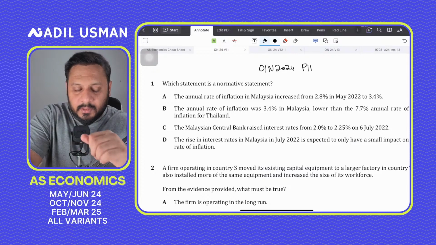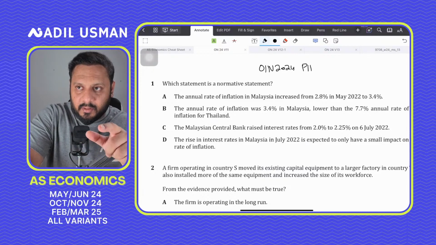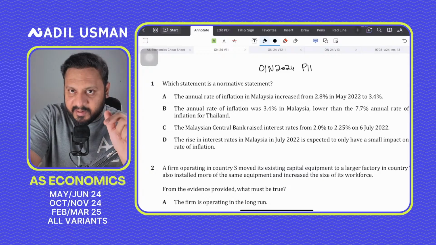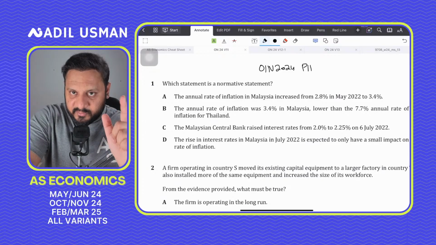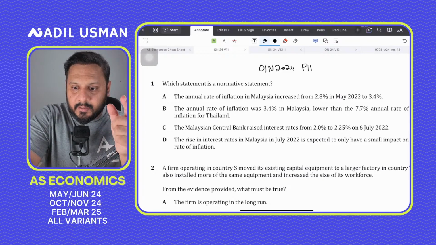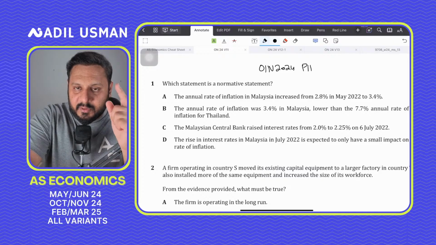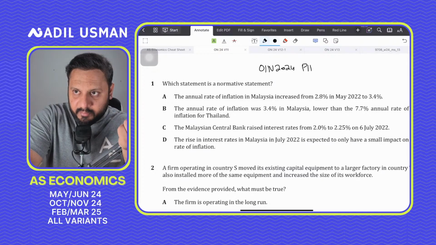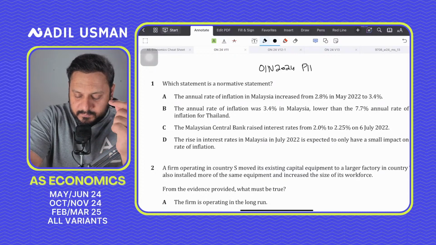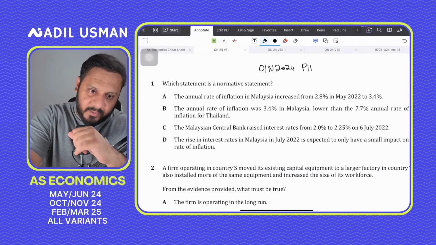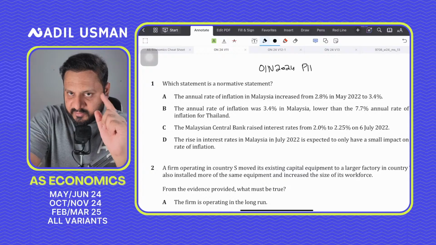And by the way, Tareem, the Feb March paper is also there on the Google Drive link for 6th of June. So go on the link below, click on it, go to the 6th of June folder, and when you click on that folder, you have the paper for Feb March. So the Feb March paper is in the 6th of June folder.